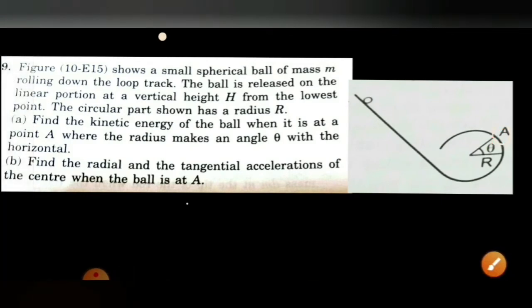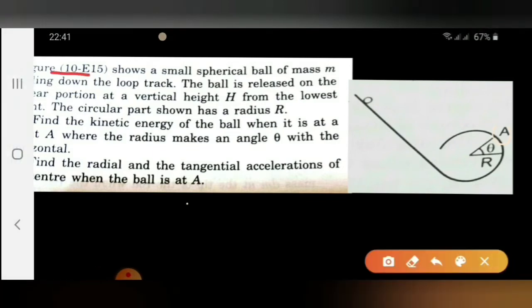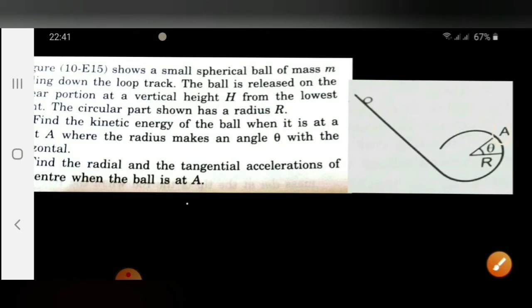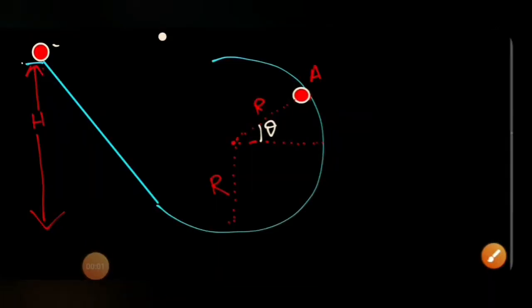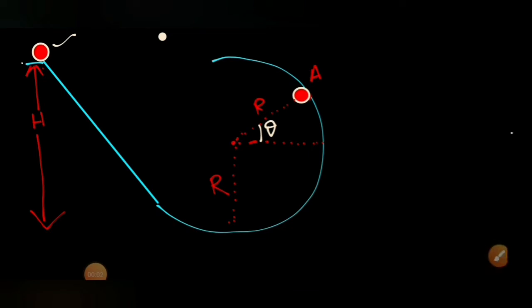From here to here, the ball has come, rolling down. The keyword given is that the body is rolling down and it is released from rest. It is released from the highest point from rest, and at this point the radius vector is making an angle theta with the horizontal. We need to calculate these two quantities. Here the ball is released from this position, comes down and is rolling, so v equals omega R is always satisfied from here to here.